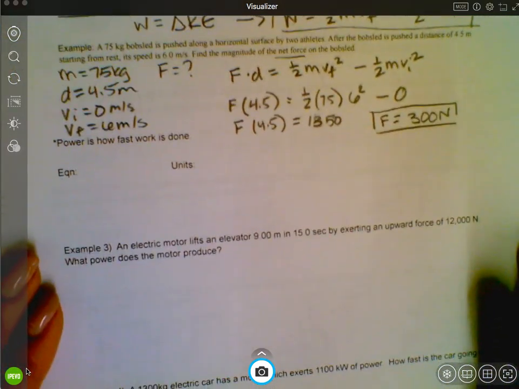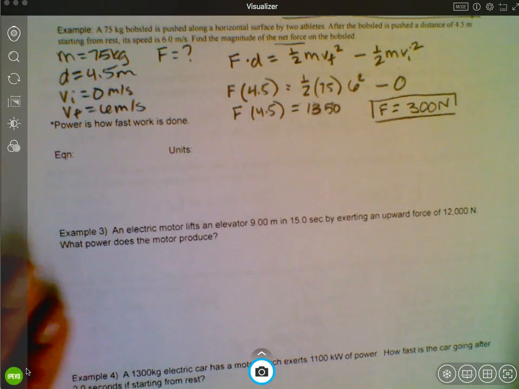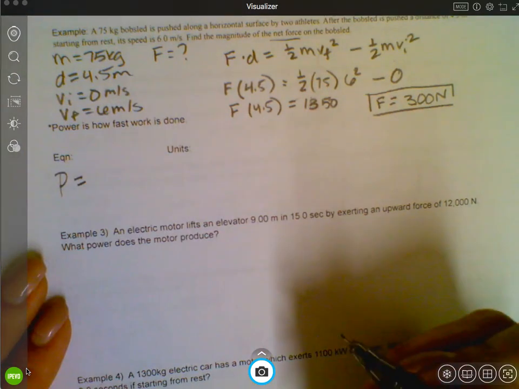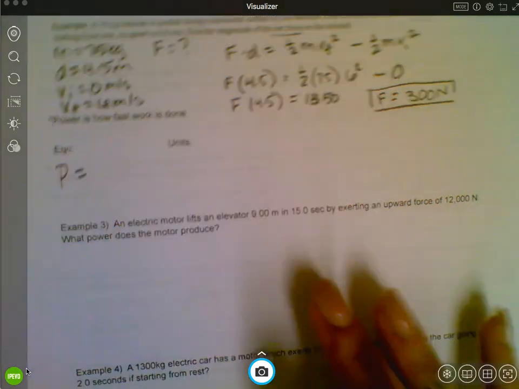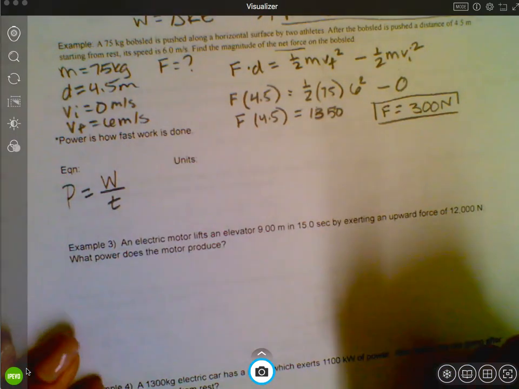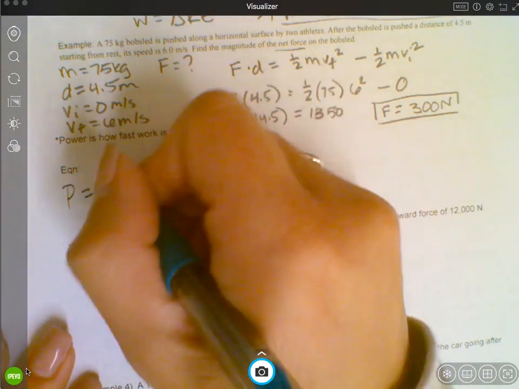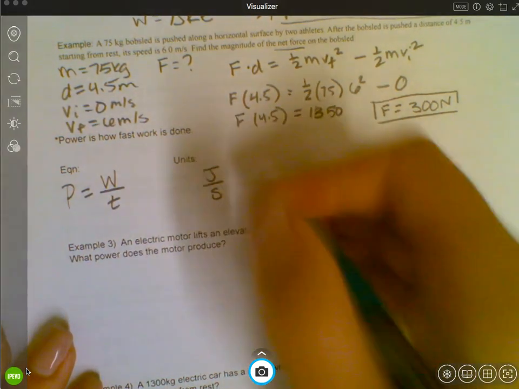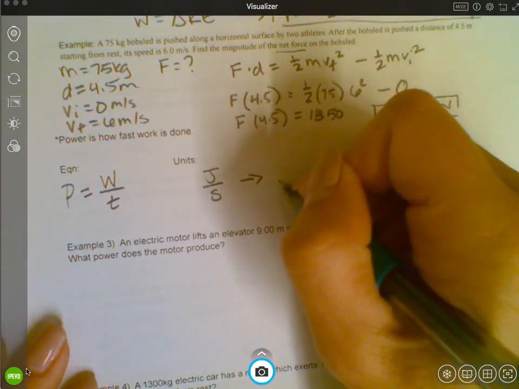All right, power. We're getting to the end here. Power is how fast work is done, okay? So power, we use big P. And power is how fast work is done. So it's the work divided by time, okay? Which the units would be, well, work is in joules, time is in seconds, which we can also, and now we more commonly use this unit that we call watts.